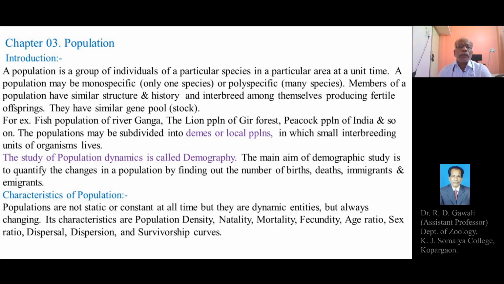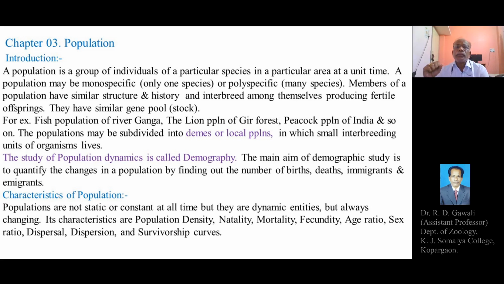Then we are going to study various attributes or characteristics of the population in detail.